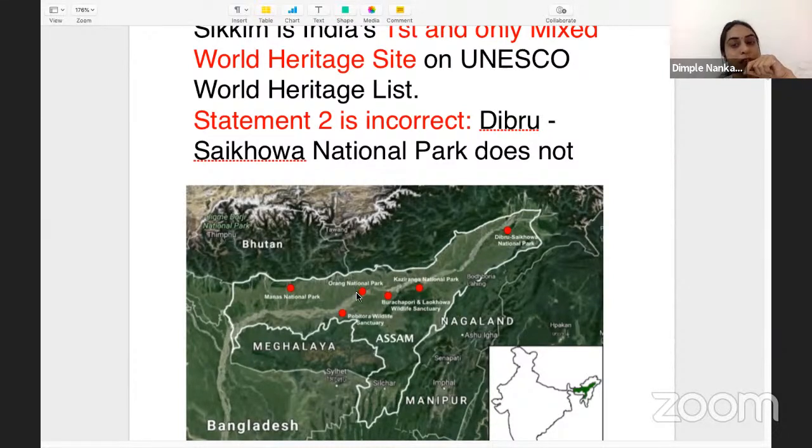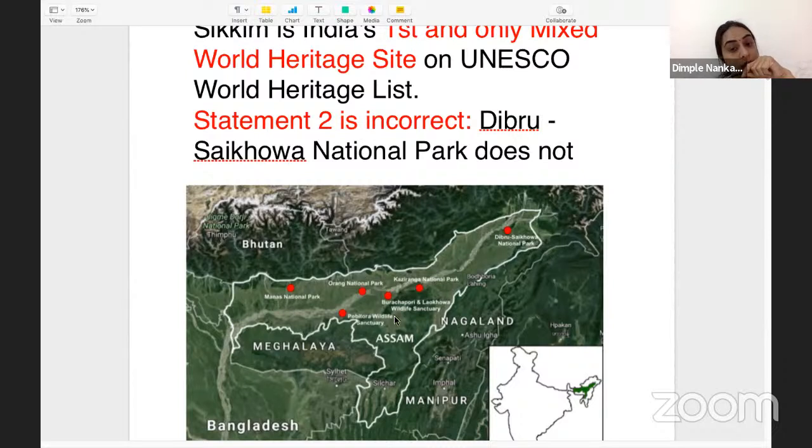I have generally pointed out a mnemonic for the national parks of Assam: "काजी बोला दिब्रू से ओए नाम क्या है तेरा." So काजी is Kaziranga, बोला is बोला दिब्रू से, so Dibru-Saikhowa. Oe is Orang, Nam becomes Nameri, that is between Arunachal Pradesh and Assam. Kya hai tera? Kya is Kaziranga, tera is Pobitora Wildlife Sanctuary. So these are the national parks in Assam.